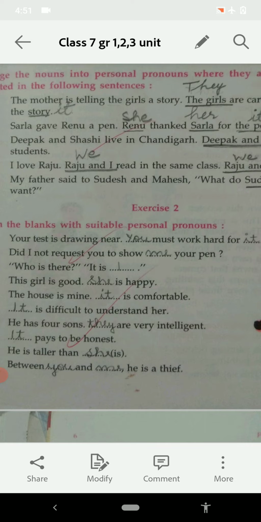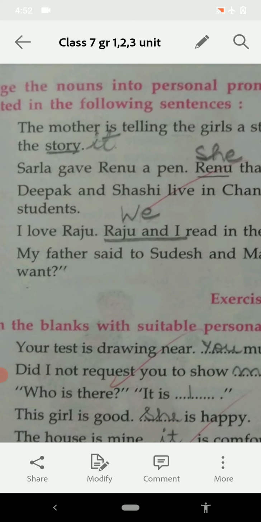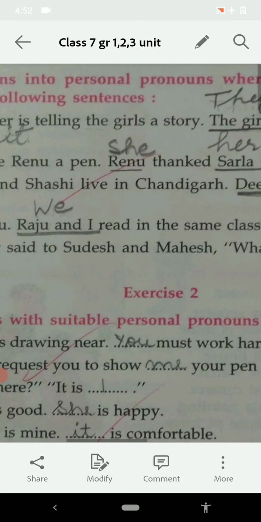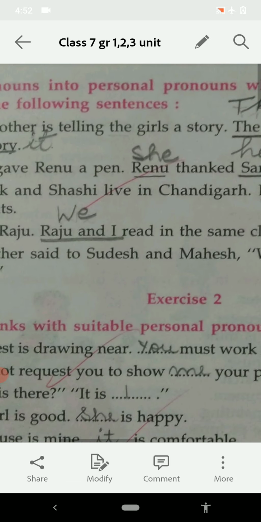So exercise number 1 is based on the personal pronoun, the pronouns that are used in place of a person. If any boy is there, then he. If any girl is there, then she. If two are there, then they. In this way we have to use these pronouns. Let us see the first exercise. The mother is telling the girls a story. The girls are carefully listening to the story.